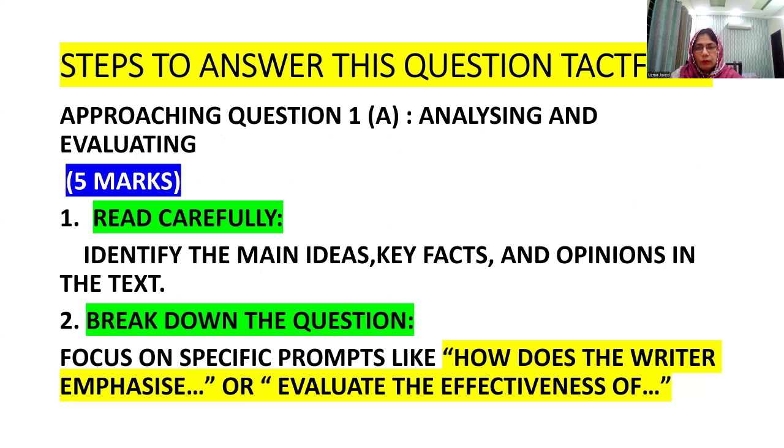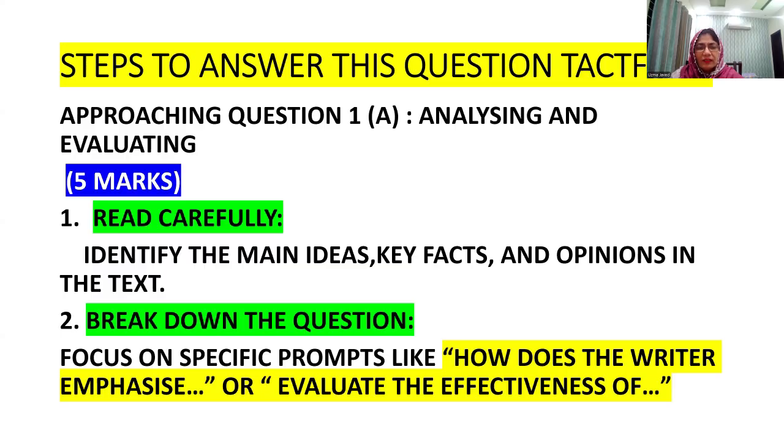First of all, my dear students, these are the steps that you need to note down in order to attempt this question. Approaching question 1A, analyzing and evaluating, which is carrying 5 marks, the first step is that you should read the question and the paragraph which is advised to be reread very carefully.